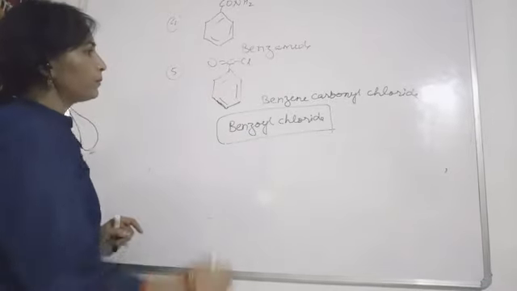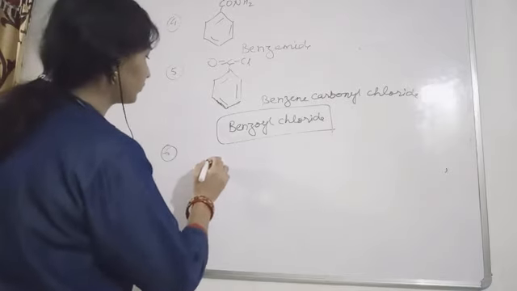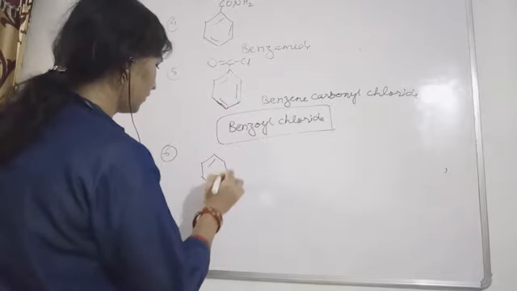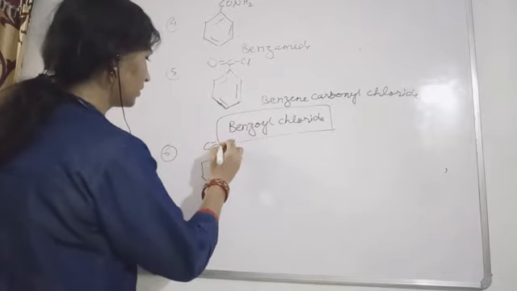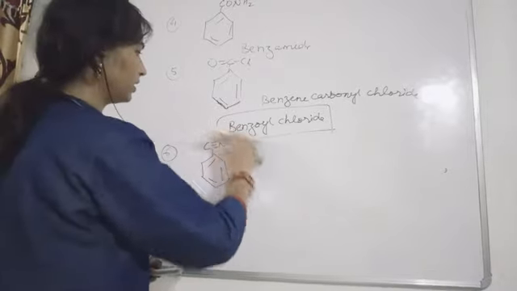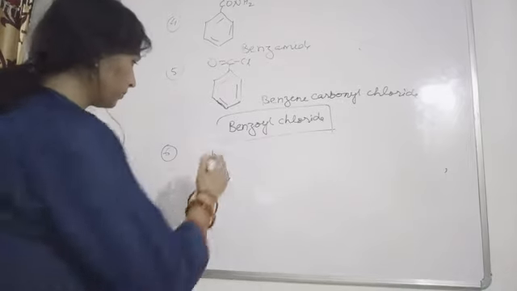Okay, so next, if this carbon makes a triple bond with nitrogen, this is the name we are going to give them.